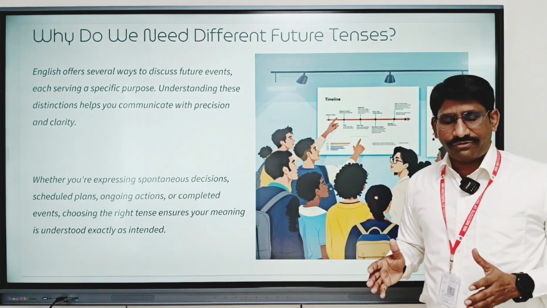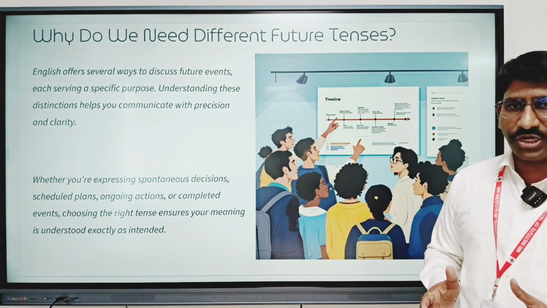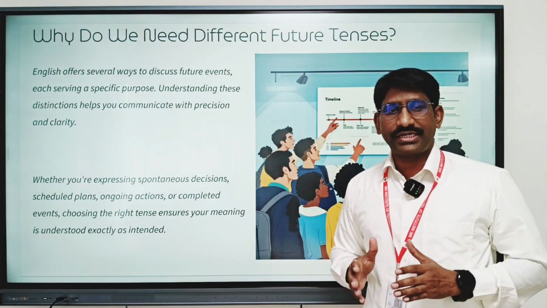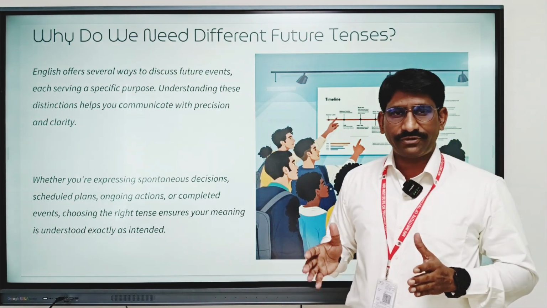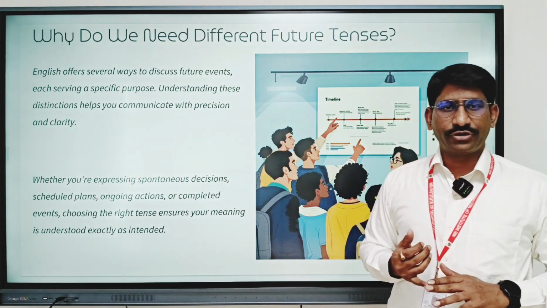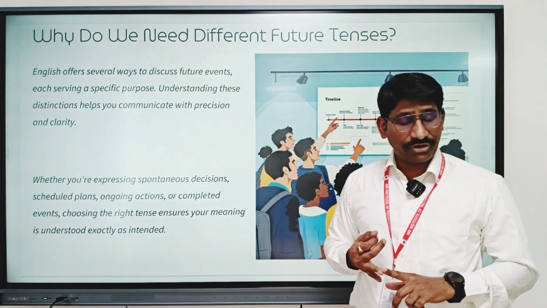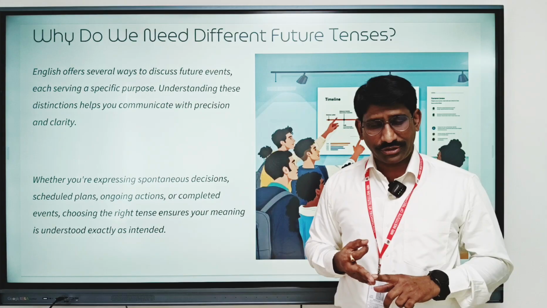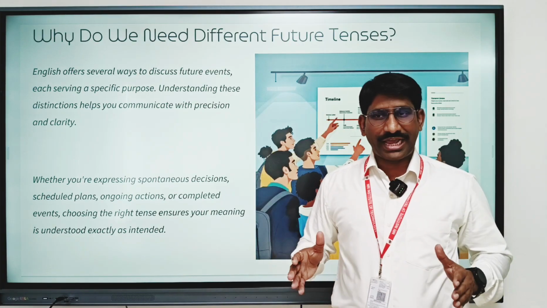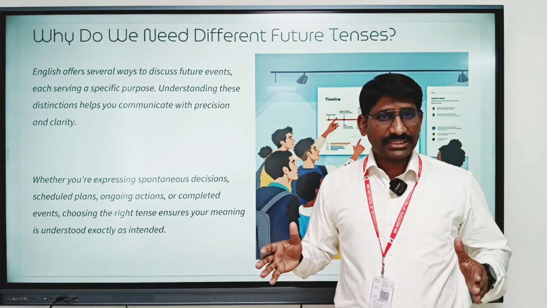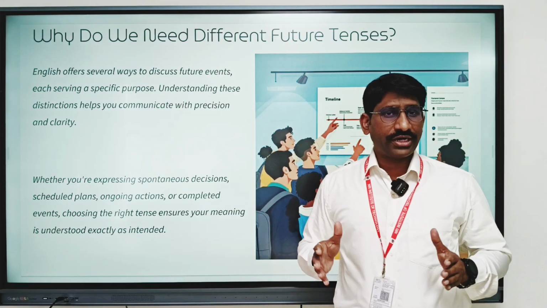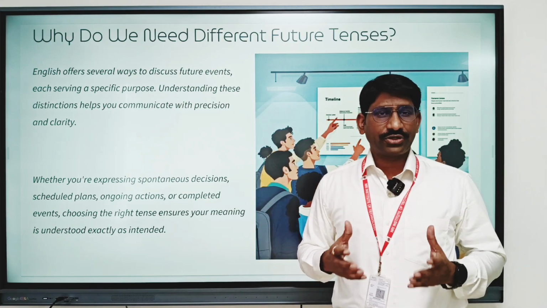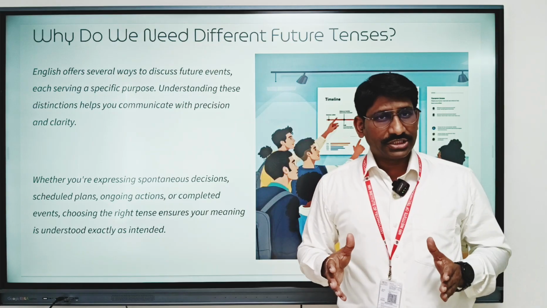Right, we need different kinds of future tenses because we have to talk about different kinds of aspects that are related to events or actions that will take place in the future. Whether it is talking about your future plans, an event that is going to happen sometime in the future, or the duration of an activity that continues into a specific point of time in the future, you need to use the appropriate tense structure and express your idea clearly and specifically.